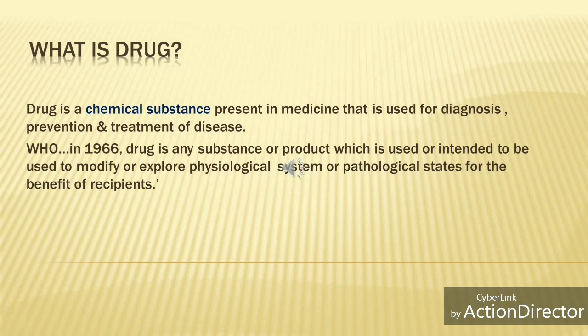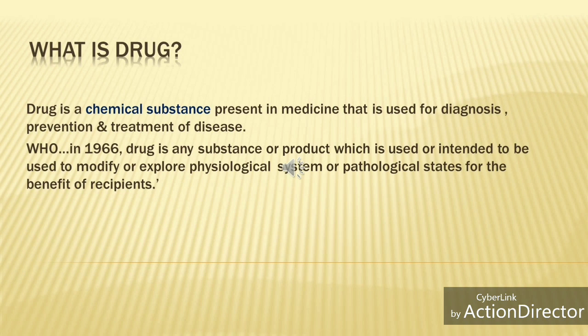The WHO explained in 1966 that a drug is any substance or product which is used or intended to be used to modify or explore physiological systems or pathological states for the benefit of the recipients. Here we can see the two terms, physiological system and pathological state: how the drug modifies or explores these systems and affects the pathological state.